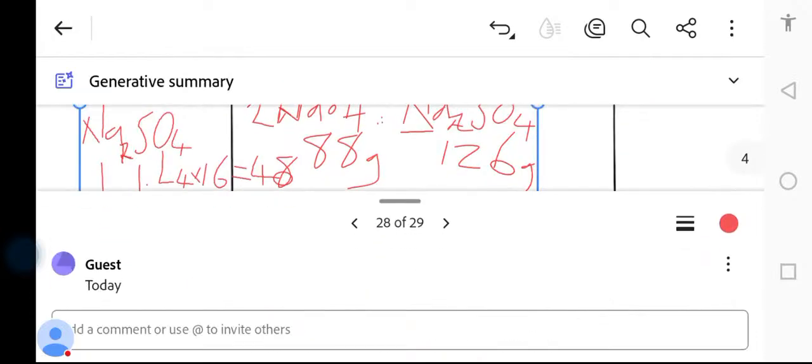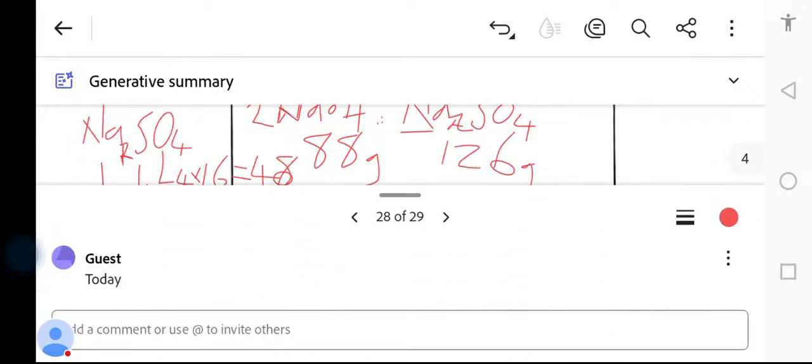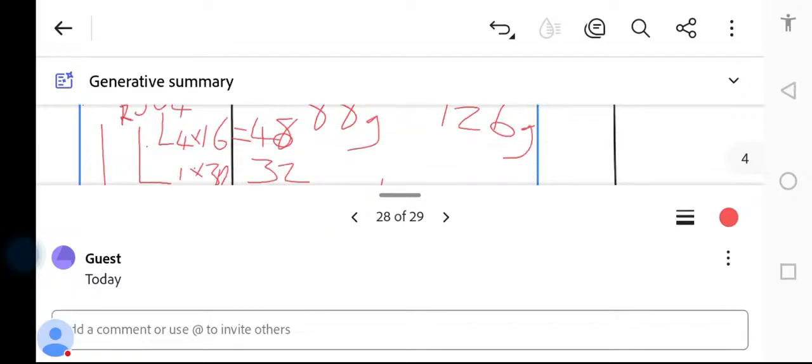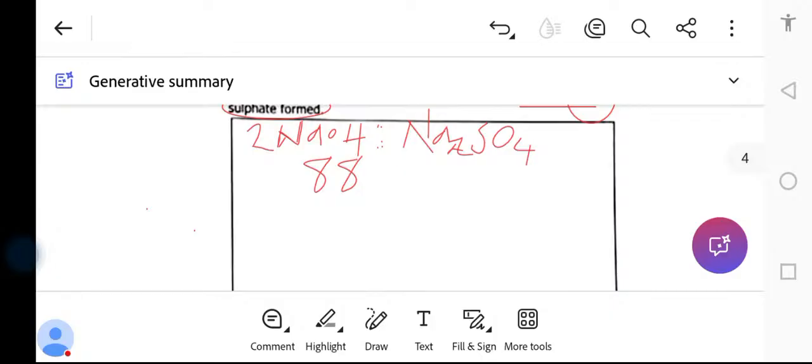Therefore, I'm just showing you the procedure so that on your own, you can work it out. So here, I'm just showing you what you are supposed to do so that when you're on your own now, you can solve it and work it out, okay? So we have found 126.